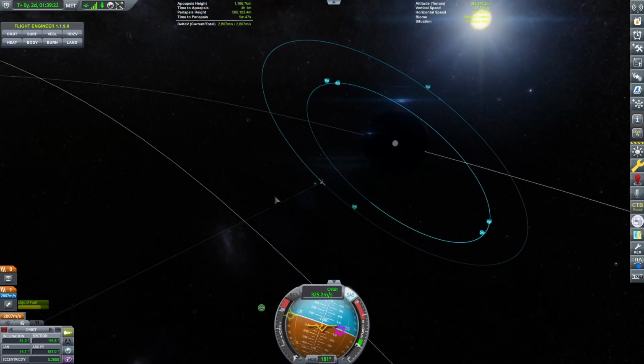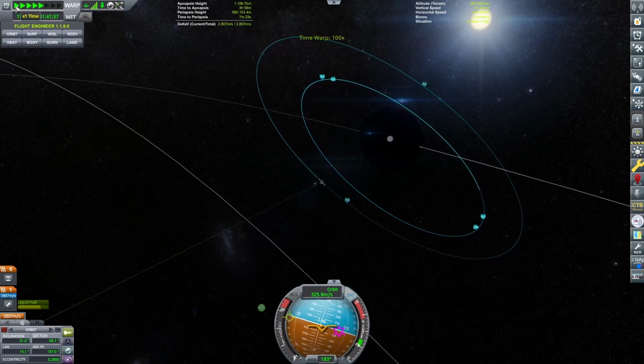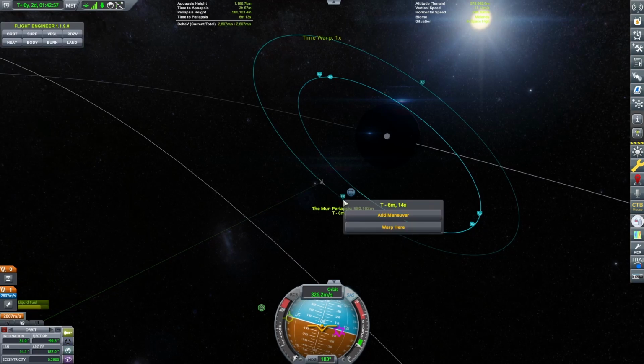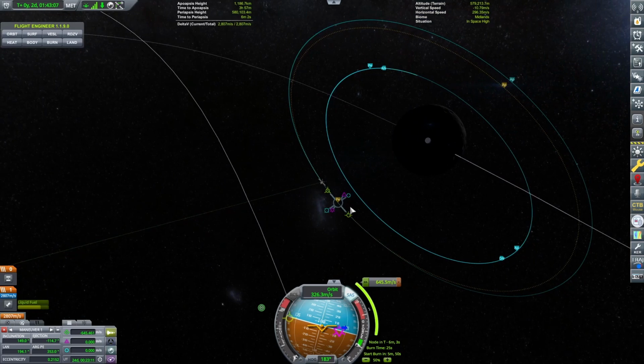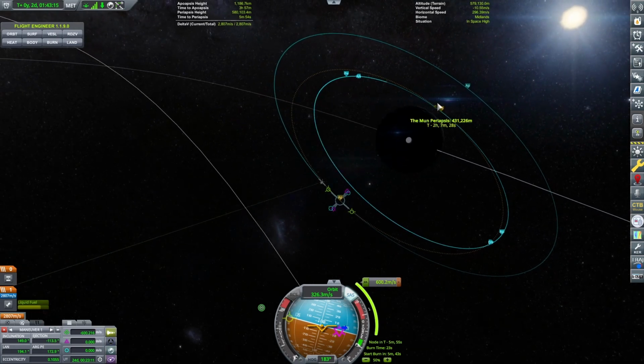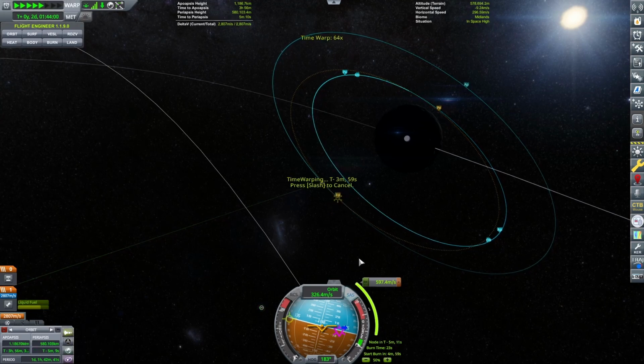Okie doke. Now, let's just see what direction we're traveling. Pretty sure we're going the wrong way. Yeah, we are. Okay, so to fix that, we go over here, we add a maneuver node, and then we just basically put ourselves on a collision course, and we come back around the other side. Now, when we do that, we can actually make the adjustments that we need. So just bring this in around there. Okay, so our periapsis is 431. They want 407. So let's bring it in a little bit more. 409, 407. There we go. All right. Now we warp.